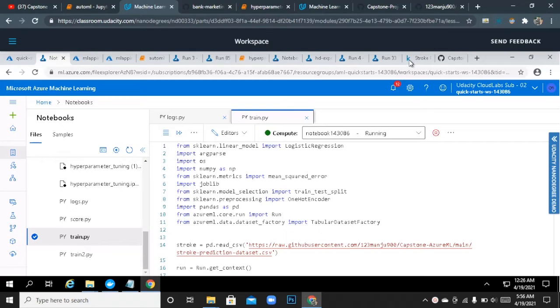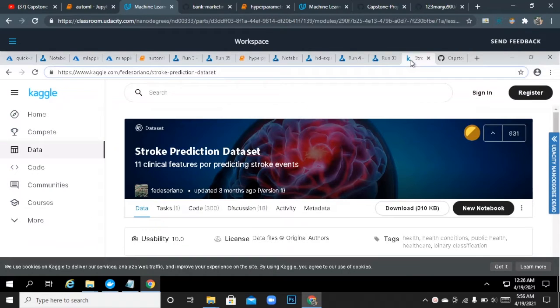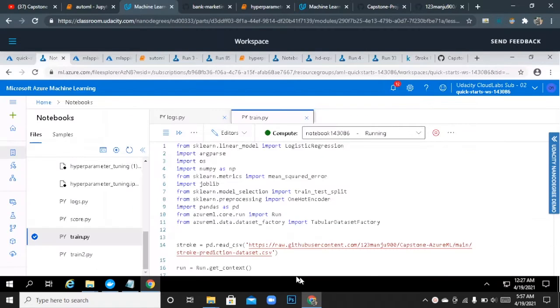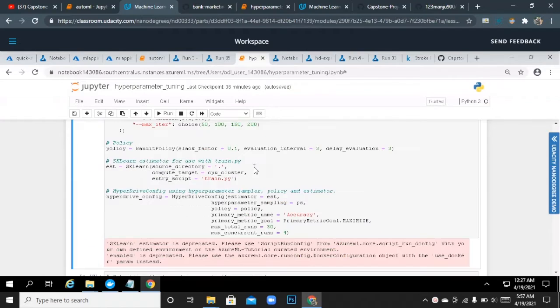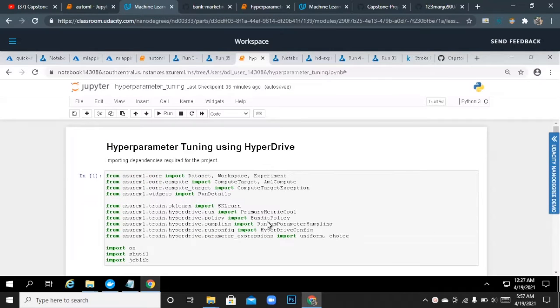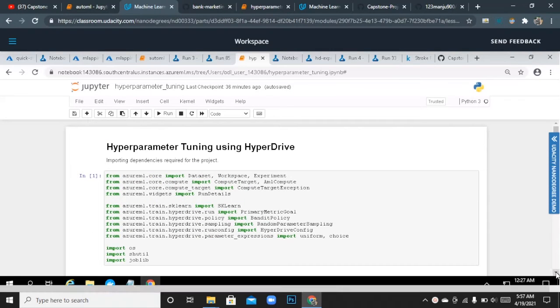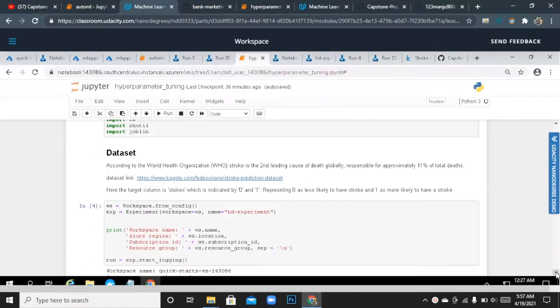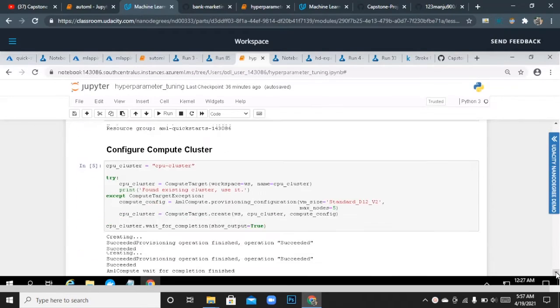For that I have chosen this stroke prediction dataset, and then I stored this in my GitHub, and then I have accessed it through train.py, where you can see that I have given the URL. I am going to access this through train.py in the Hyperdrive module. First I've configured and installed all the required libraries for this.